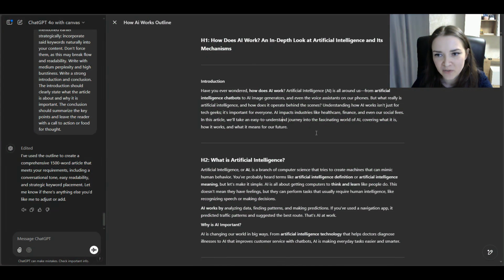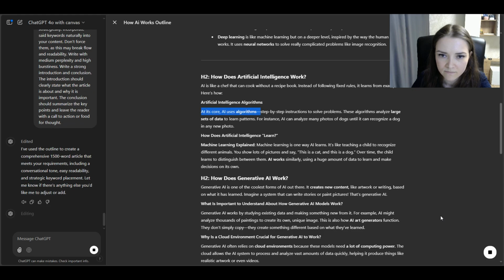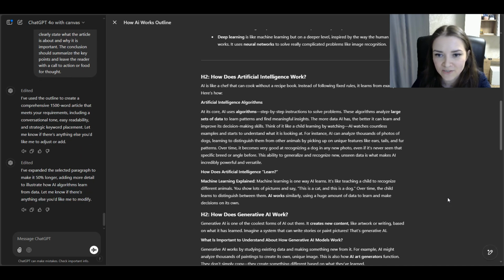So here, for example, let's read the first paragraph, and I will quickly say about the instruments that Canvas model has. For example, let's say we don't like the length of this paragraph, and we can highlight it and adjust the length. Make it longer or shorter. Let's say we want it longer. It really made it longer.